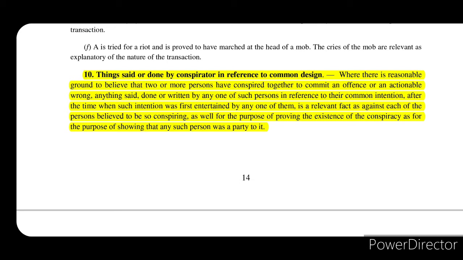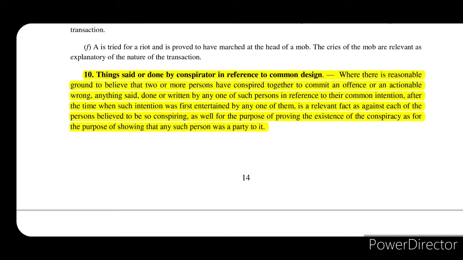So such thing was said, done or written by maybe one person, and the conspiracy was maybe done by 5 persons or n number of persons. It really doesn't matter. But if one of them says something which is a direct reference to their common intention, then that can be used against all of them, as well for the purpose of proving the existence of the conspiracy, as for the purpose of showing that any such person was a party to it.